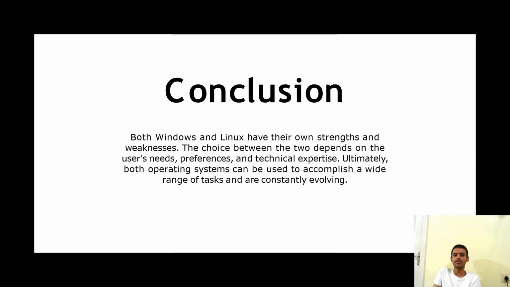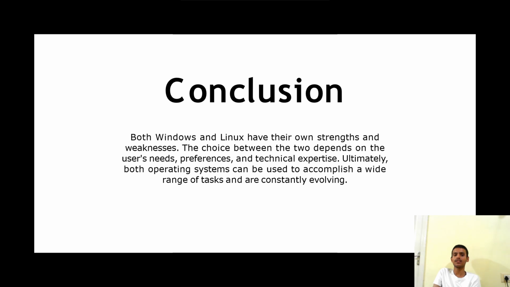Conclusion. We will see here what we have learned till now in this topic. Both Windows and Linux have their own strengths and weaknesses.